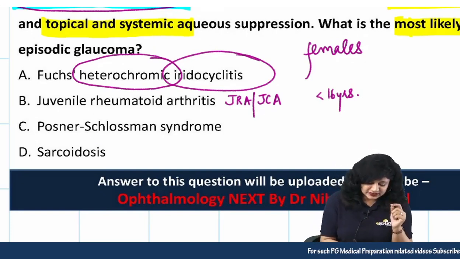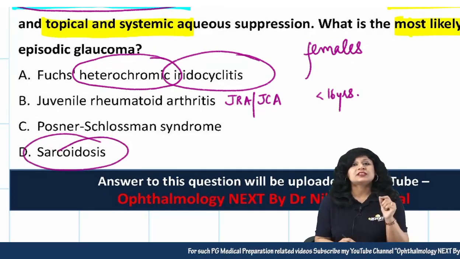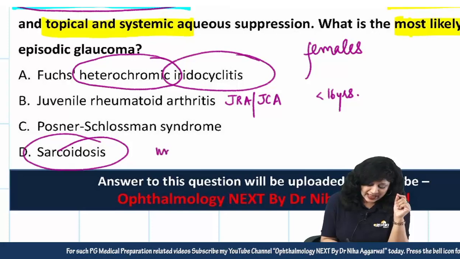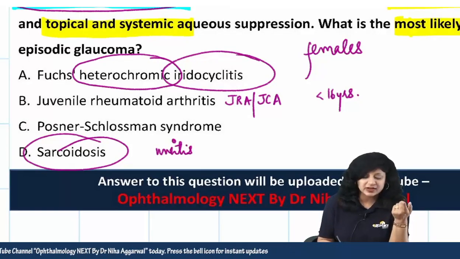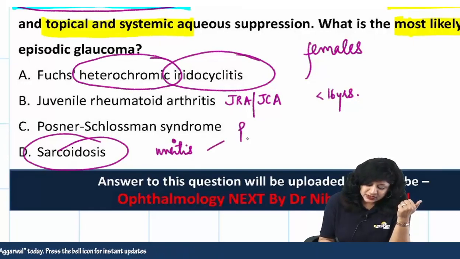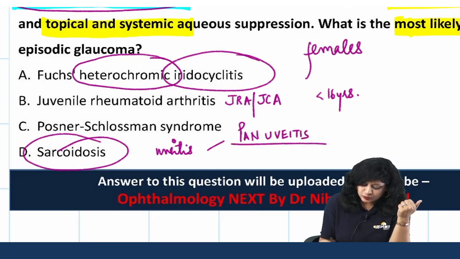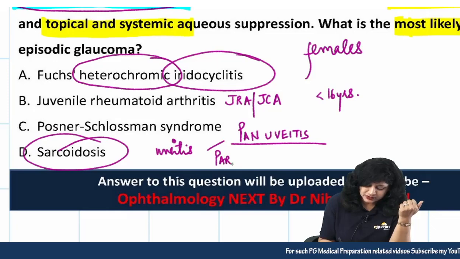Then you have got sarcoidosis. Now, if you talk about sarcoidosis, definitely it has uveitis. It is one of the systemic diseases where you can have uveitis. This uveitis is a granulomatous pan-uveitis, and out of this, which is most important, that is your pars planitis.